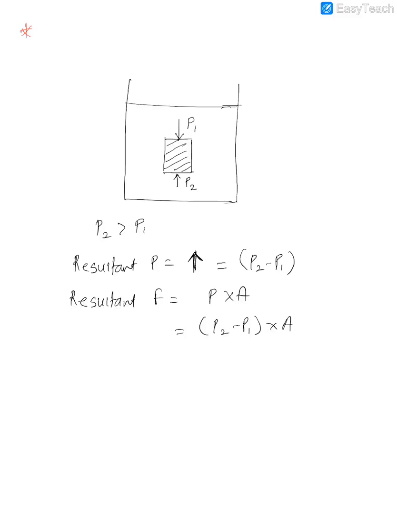Now, next thing, tell me what were the two factors on which the upthrust depends? If you remember, it depends upon the volume of the liquid displaced and it depends upon the density of the liquid. Remember, upthrust does not depend upon the shape of a body. It only depends upon how much volume of the body is submerged or how much liquid it is displacing.